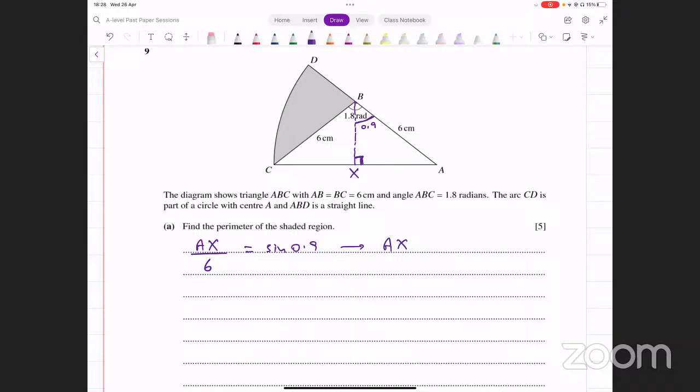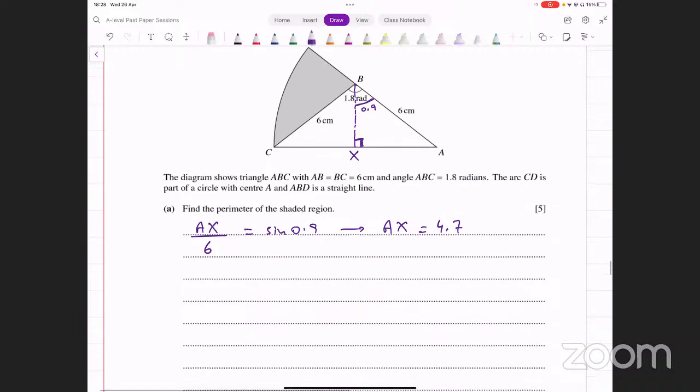Make sure your calculator is in radian mode. So let me change that mode here. Yeah, so 6 sine of 0.9. And that is giving me 4.6999. So that's 4.7. AX की length 4.7 आ गई.